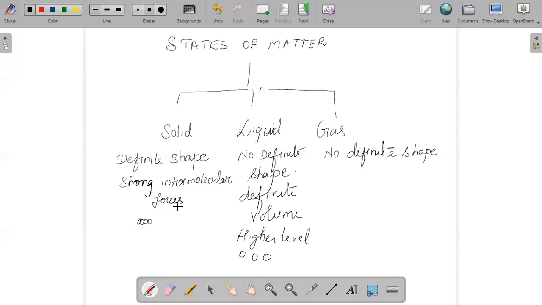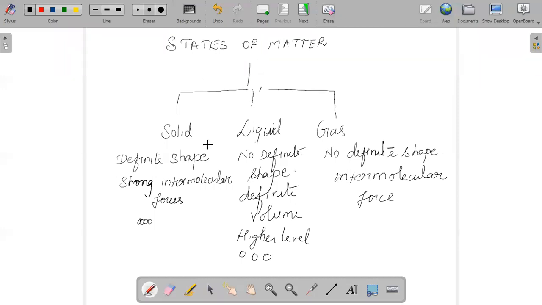And the next one, when we talk about the gaseous state, they do not have a definite shape, neither do they have a definite volume, because their intermolecular force of attraction is very weak compared to solids and liquids. So ultimately we can conclude that they will not be rigid, and they are easily compressible, because the space between the particles of gas compresses on applying pressure. They can easily undergo diffusion, because the molecules in gas move at a very fast rate, due to which the speed of diffusion will be very high.